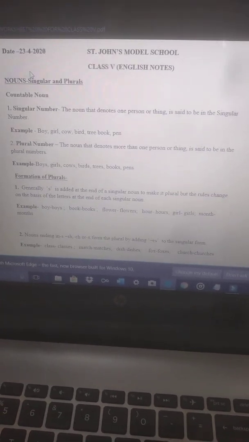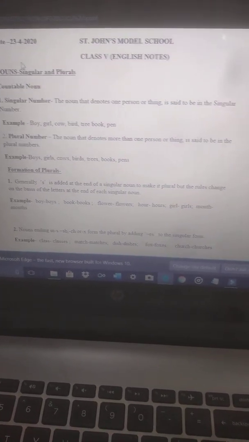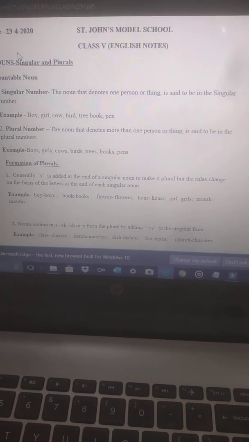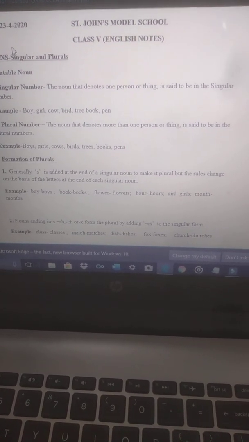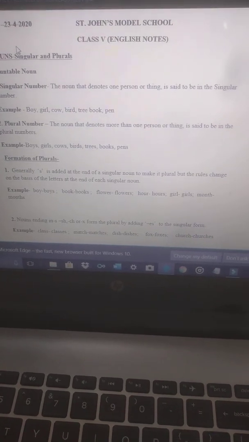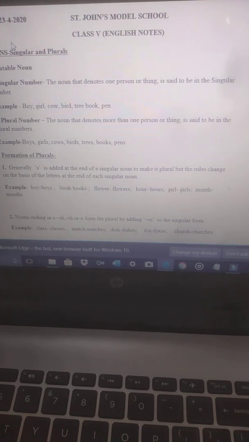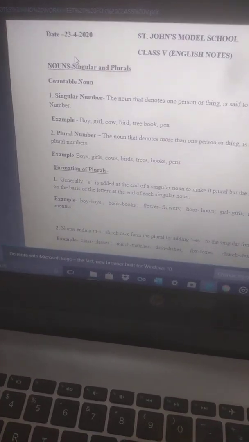First, generally we will be adding s to the singular form, but it is not applicable everywhere. We add s to some singular nouns, like boy will become boys, book, books, flower, flowers, girl, girls, month, months.